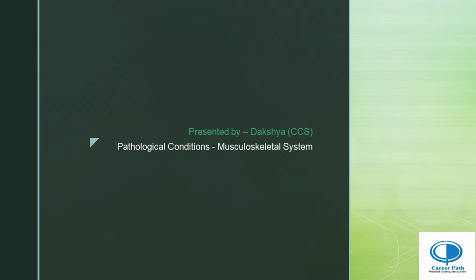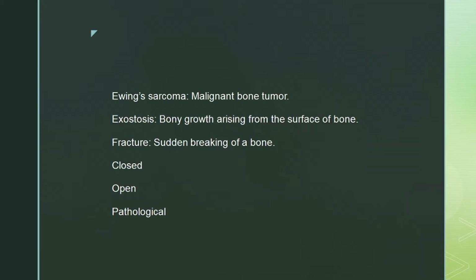In today's video, we'll go through the pathological conditions of the musculoskeletal system, which will be very helpful for clearing interviews, the CPC exam and for medical coders. Ewing sarcoma, malignant bone tumor. Exostosis, bony growth arising from the surface of bone. Fracture, sudden breaking of a bone,